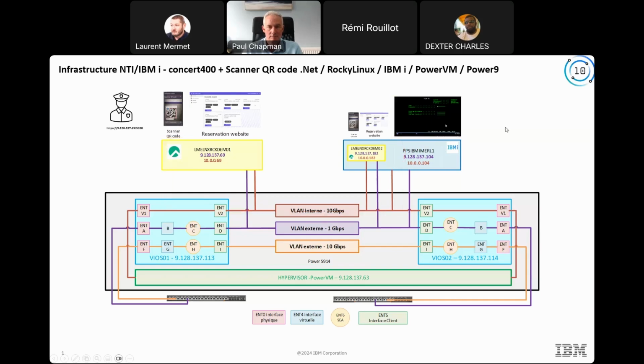The IBM i partition responds to the first container for the website to check if it's okay. If the customer wants to go into the concert with the same ticket and we make another control, IBM i can check in real time if the ticket is already used and send information to the website to say no, it's not possible.